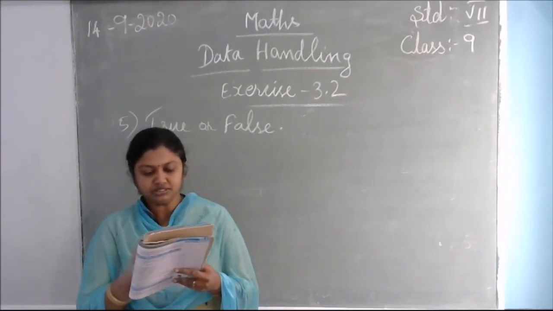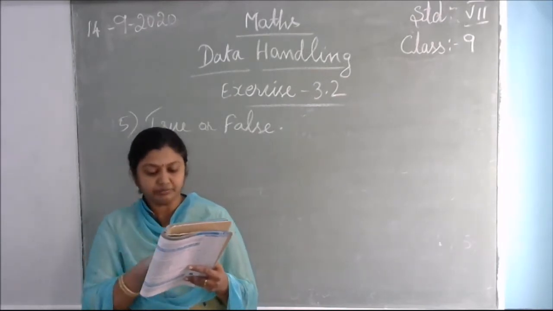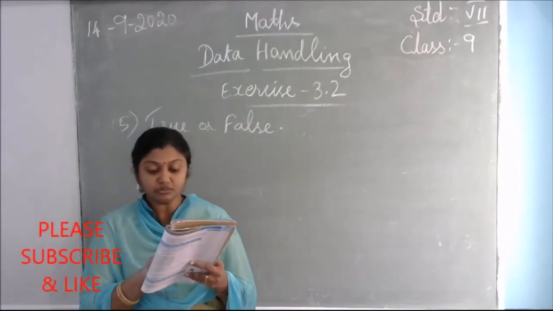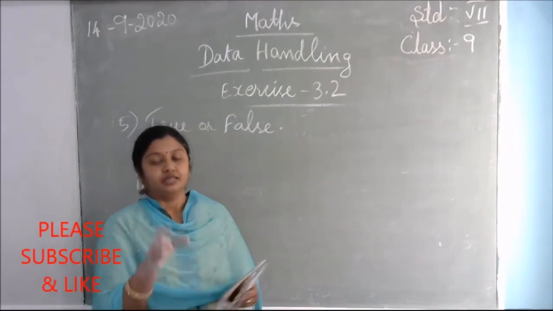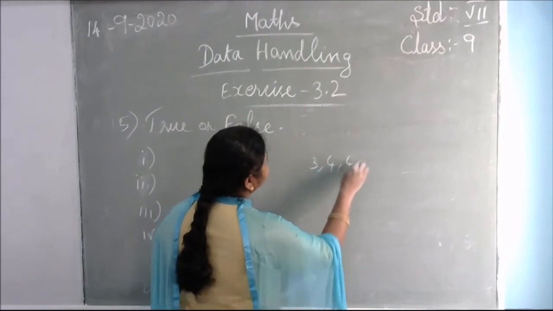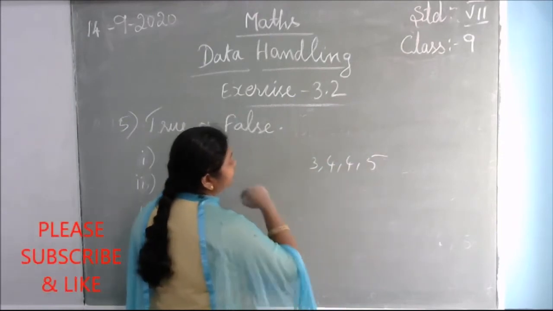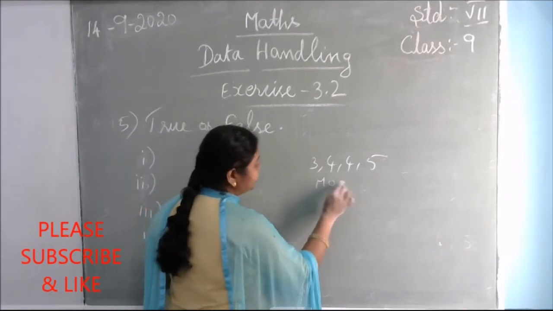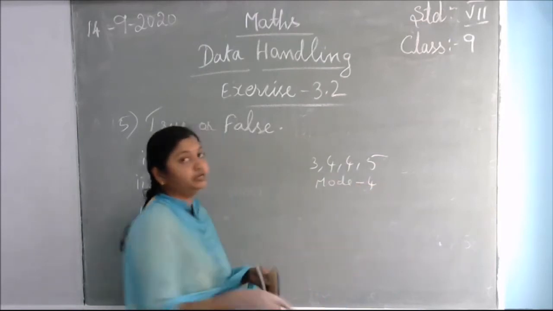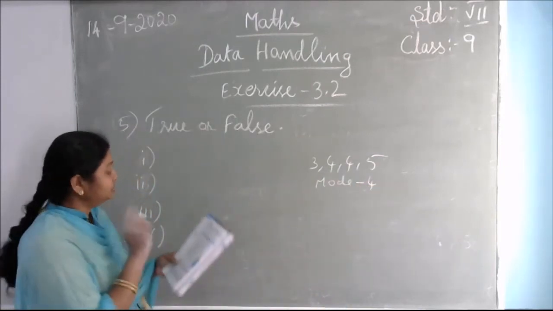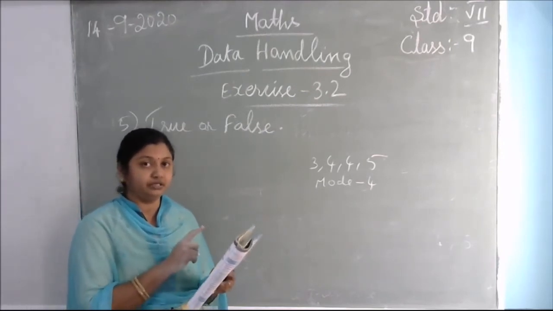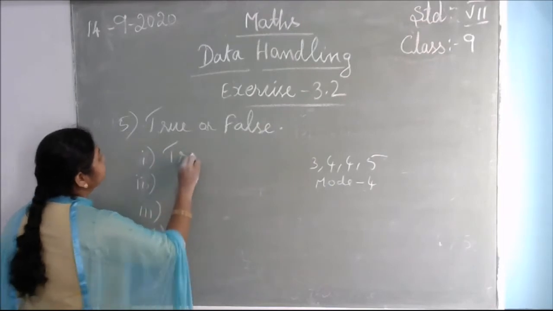The fifth sum is to tell whether the statements are true or false. See the first question: the mode is always one of the numbers in a data. The given data is 3, 4, 4, 5. In the given data, how are we finding the mode? We are not taking any other number, we are writing from the given data only. Mode is this one. So the first one is true, because from the given data only you are finding the mode.